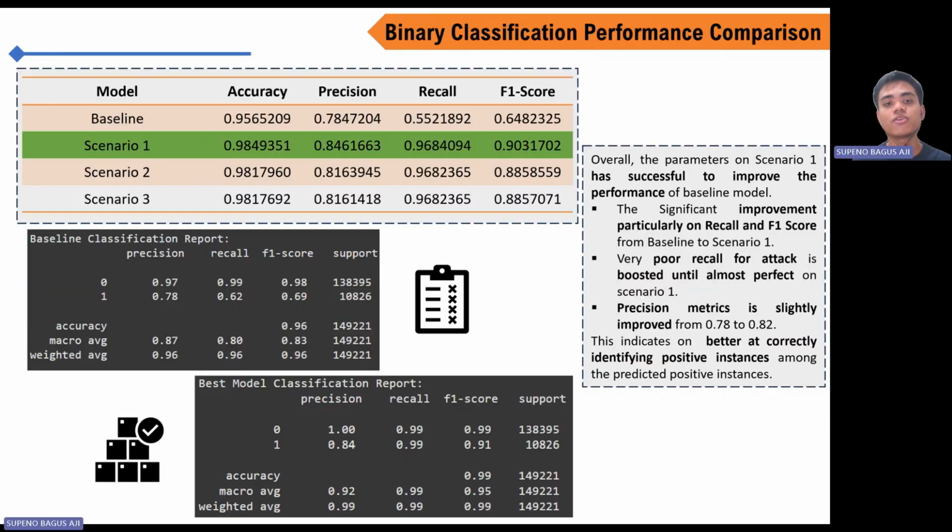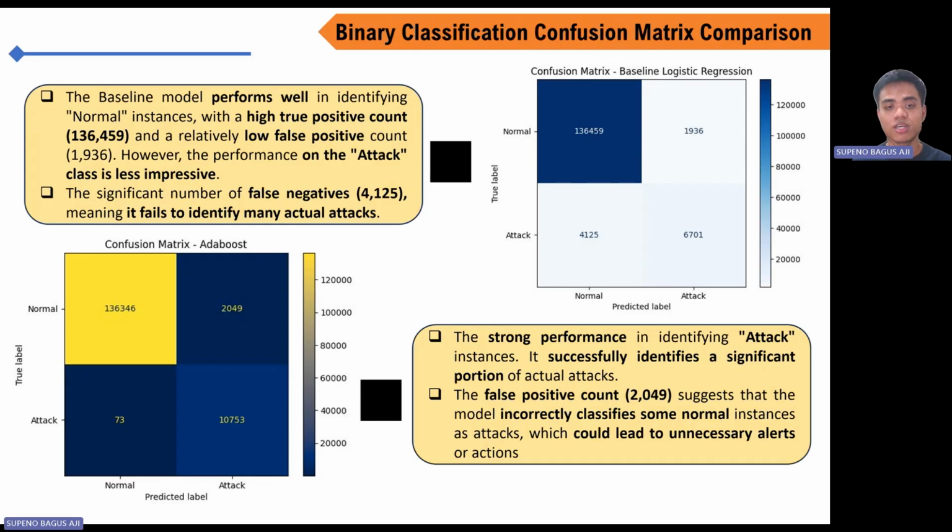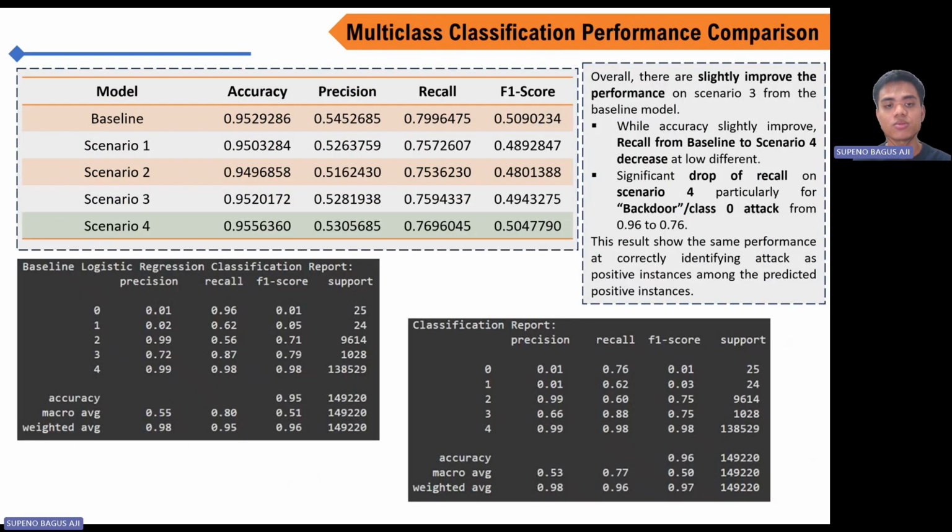The result shows significant improvement on recall and F1 score achieved by scenario 1, indicating it is better at classifying positive instances. A significant decrease in false negatives, while an increase in false positives, is reached by this model. Whereas for the multi-class classification, it can be said that there is only a slight improvement in the overall performance for these tasks from the baseline.